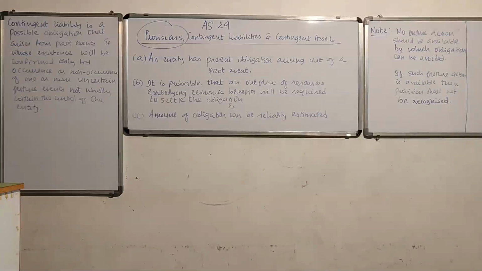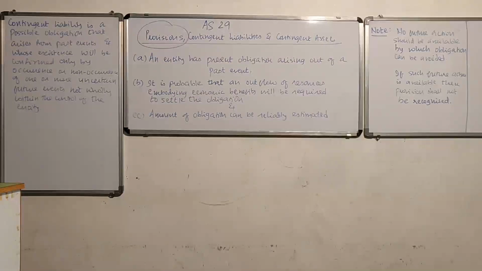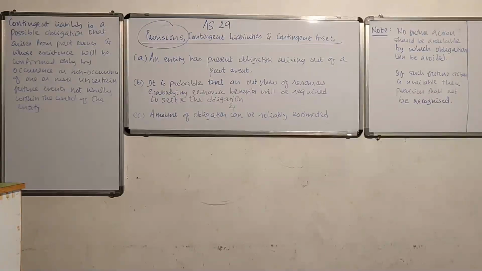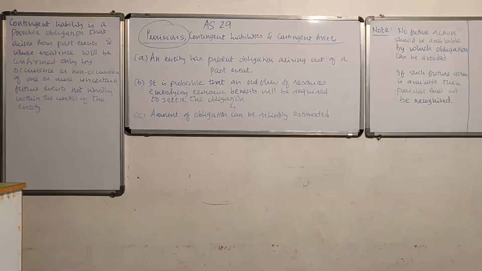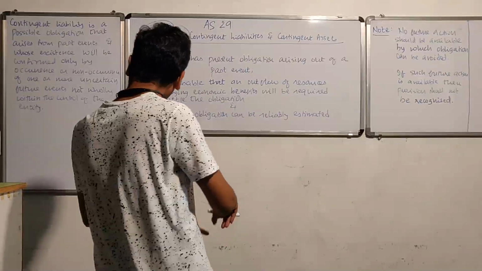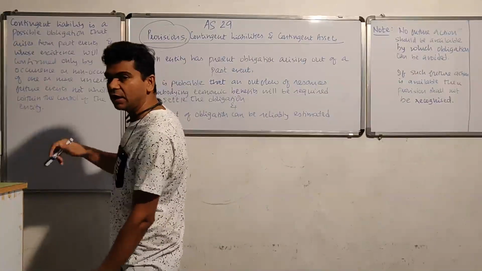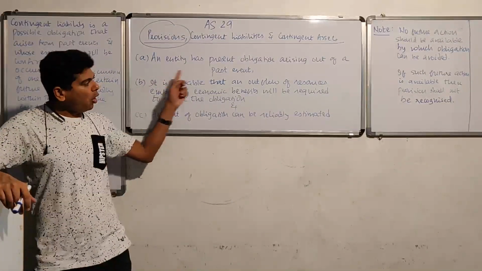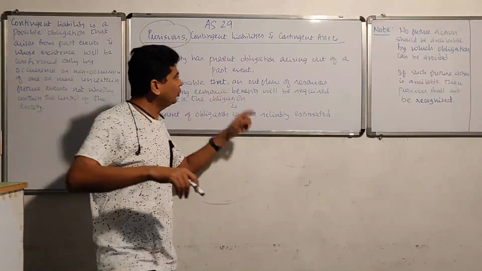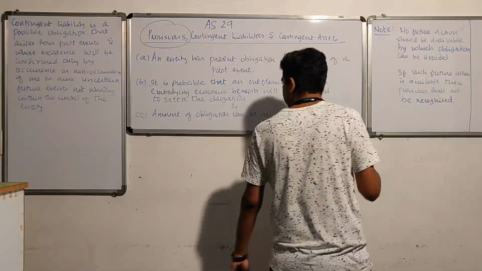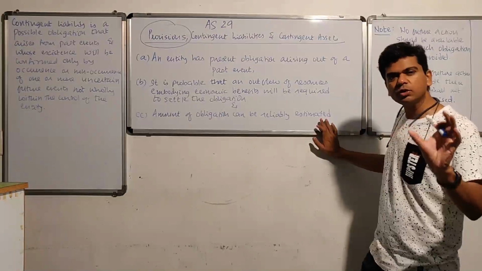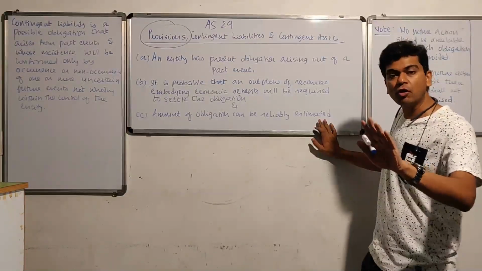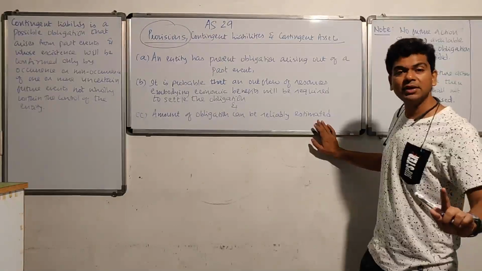If you are of the view that there will be some loss in future, so let me go ahead and recognize a provision for the same, it will not be possible if you are following this accounting standard. A provision can be recognized, agreed, but only if all the three conditions are fulfilled. If I fulfill all the three conditions, then and only then a provision can be recognized. So it's not as simple as this, that I feel okay, I will suffer this loss in future, let me make a provision for it. It's not going to be as simple as that.